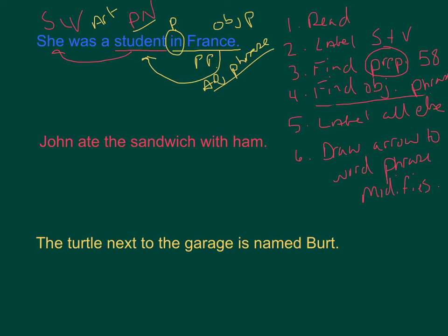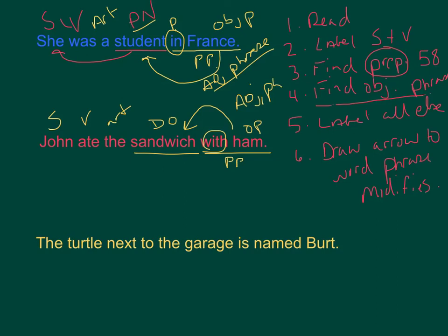So down below, John ate the sandwich with ham. I got my subject, my verb. What was eaten is my direct object. Here's my article. With is my preposition. Ham, there's my prepositional phrase. This is my object of the preposition, because it's with what? Ham. And it's telling me what type of sandwich, right? So it's modifying an object. I said if it modifies an object, it's an adjective phrase. Running out of room there.